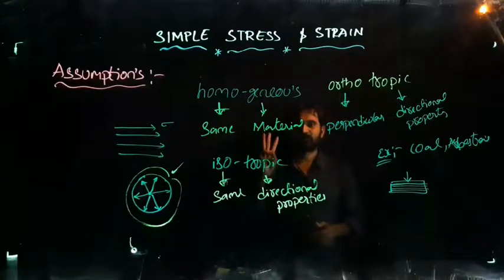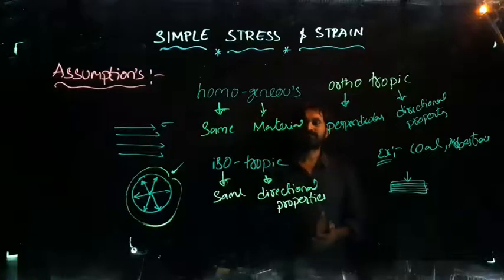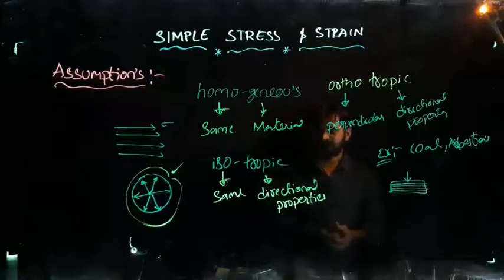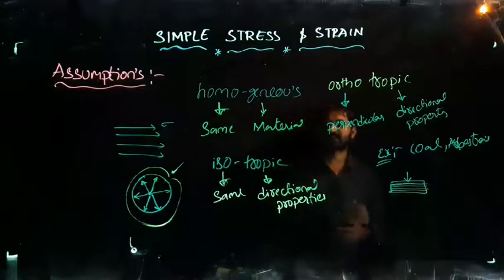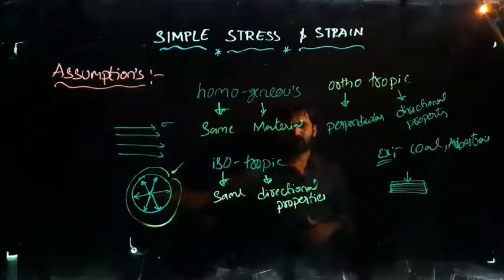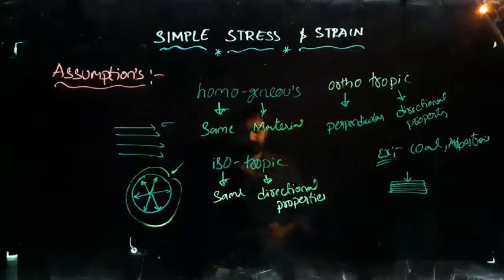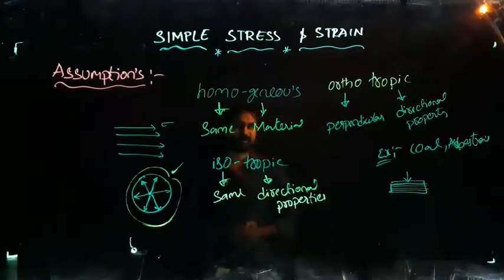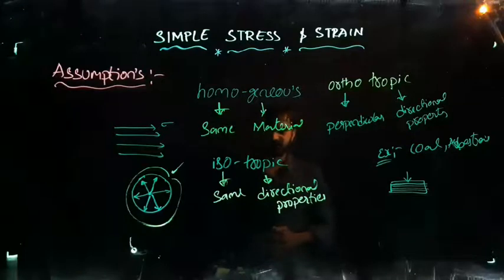We are having three types of properties. First one is homogeneous property, isotropic property and orthotropic property. Homogeneous property in the sense the same material, the pressure will be in the same directions, and it is made up of the same materials. Example we have seen, that is wood. Isotropic property in the sense same directional property, which is made up of alloys, but whatever the material you take, the directional property will be the same in all the directions. And orthotropic in the sense, ortho in the sense perpendicular directions, whatever pressures you are releasing on this, the pressure is acting in the perpendicular directions. The example is coal and asbestos, right?